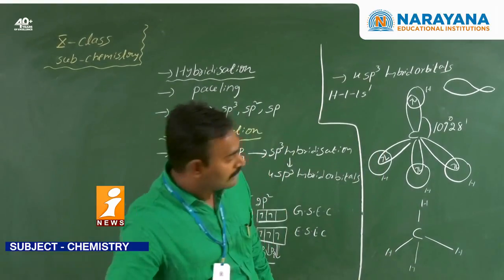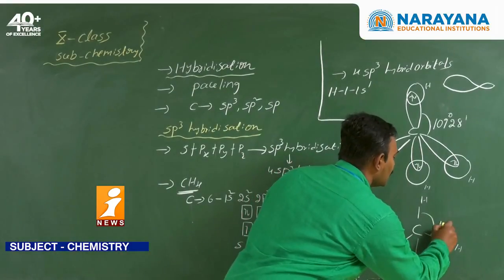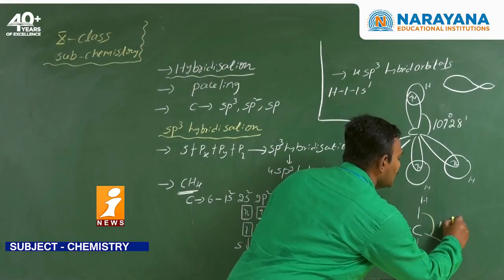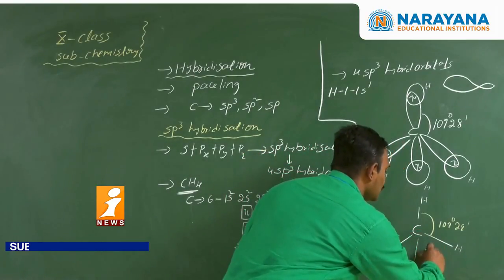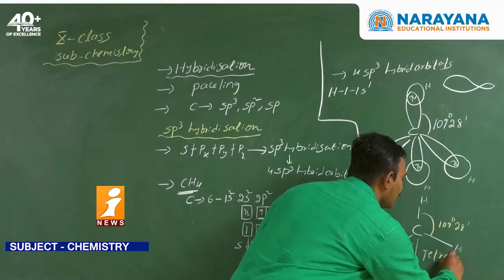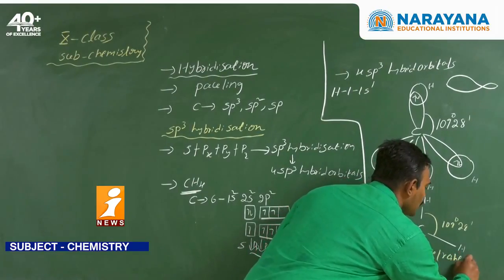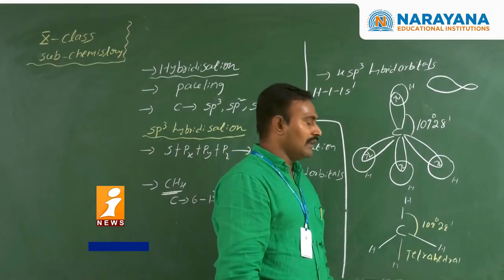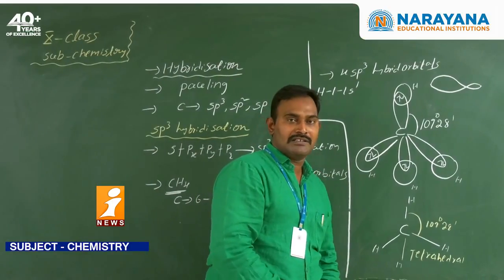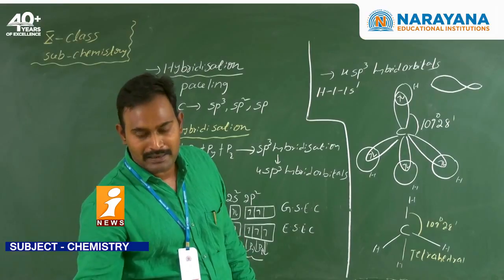Now the bond angle is 109 degrees 28 minutes and the shape of the molecule is tetrahedral. That means the four hydrogen atoms are arranged around the carbon atom.